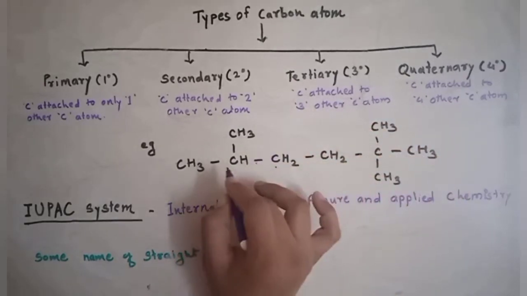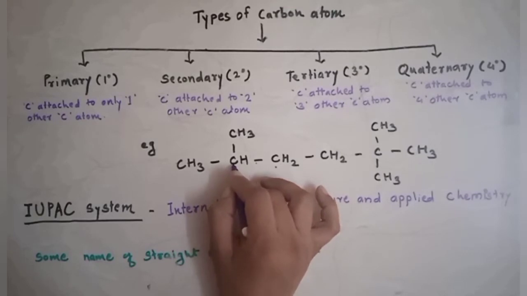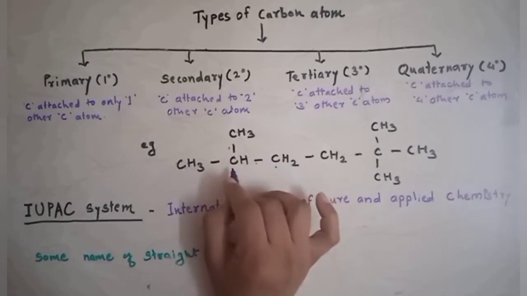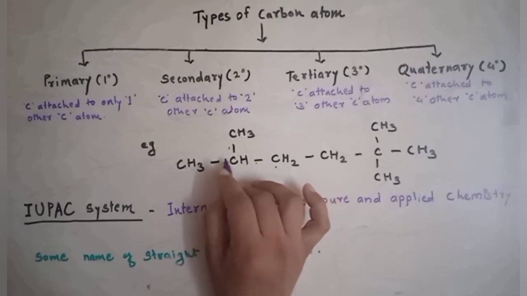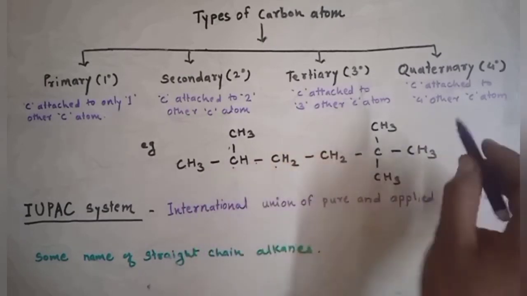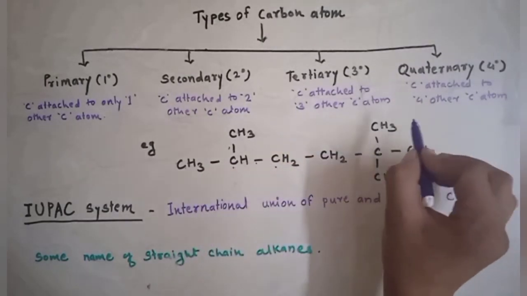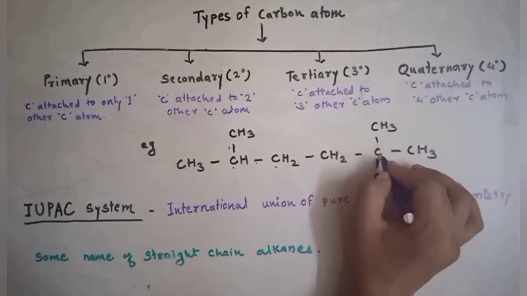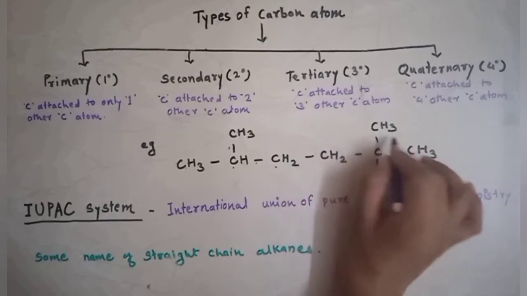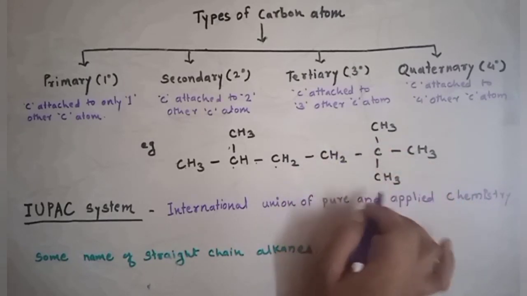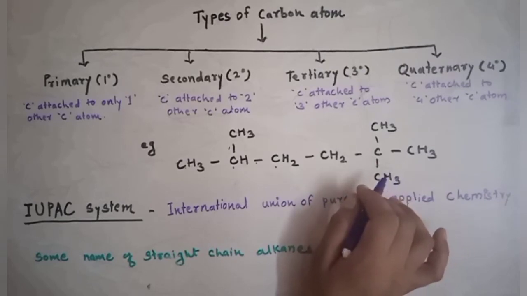Look here, this carbon is attached to the first, second and third carbons and one hydrogen. So this is known as a tertiary carbon. And a quaternary carbon means the carbon is attached to four other carbons. Look here, this carbon is attached to four carbon atoms, 1, 2, 3 and the other.